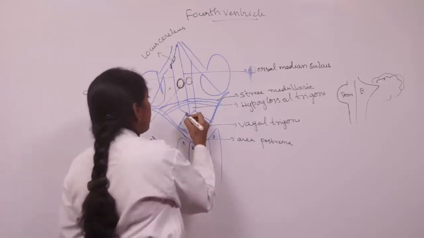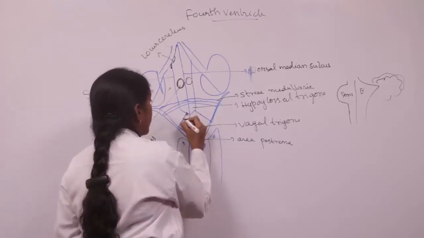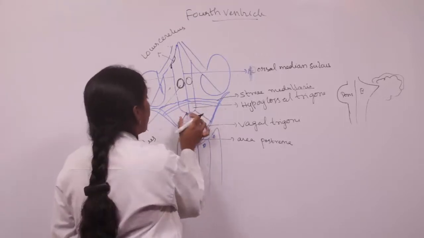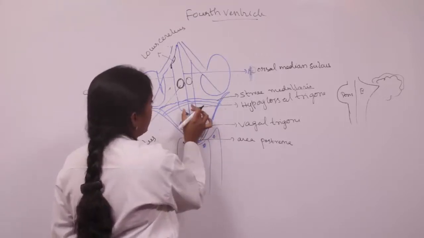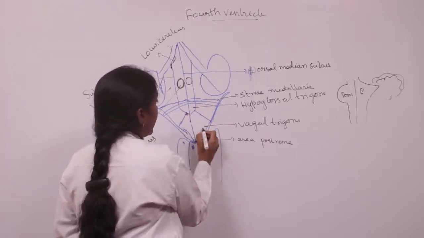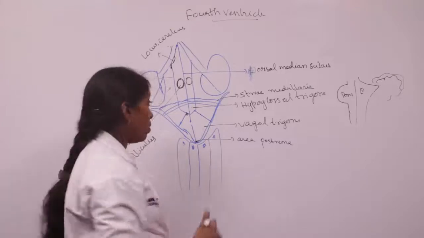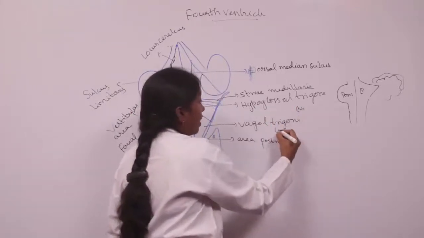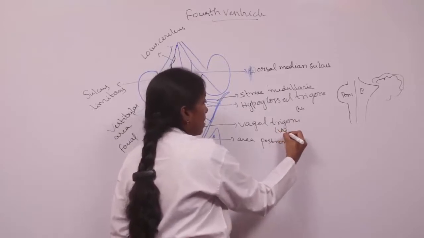And one more thing is, from the inferior fovea a line extends which divides the medial eminence into two parts. The upper area is called hypoglossal trigone and the lower area we call vagal trigone. In the hypoglossal trigone, the hypoglossal nucleus is present, and in the vagal trigone, the vagal nucleus is present.